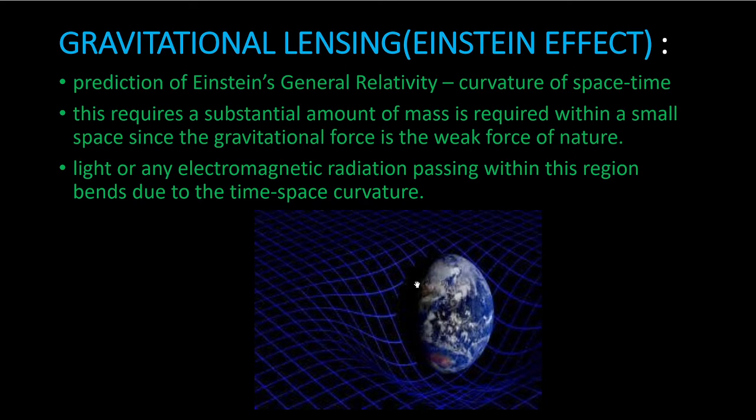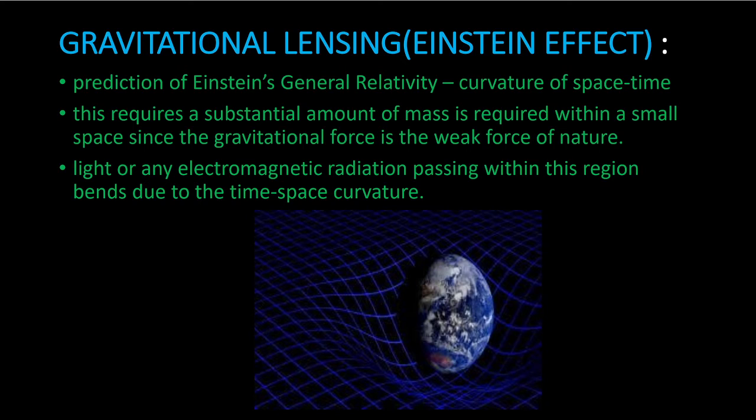So next we come to something called gravitational lensing, which is an apparent phenomenon that is observed. So this is just an introduction, and we are not diving very deep into gravitational lensing. So Einstein's GTR, that is general relativity, predicts that when a large amount of matter is accumulated in space, a space-time curvature is formed around the object due to its own gravitational forces. So for such actions, a substantial amount of mass is required within a small space, since the gravitational force, as we know, is very weak in nature.